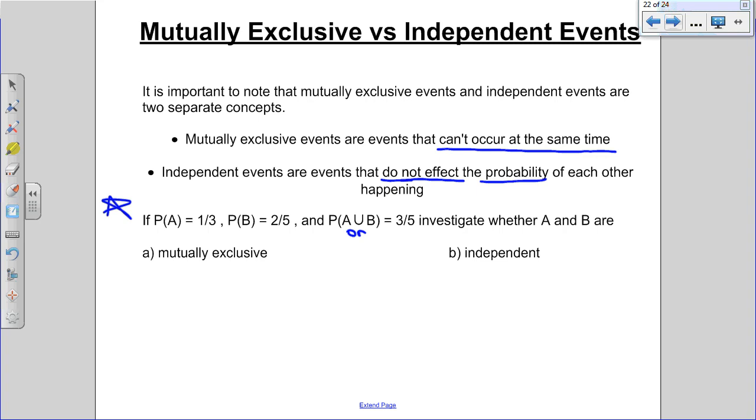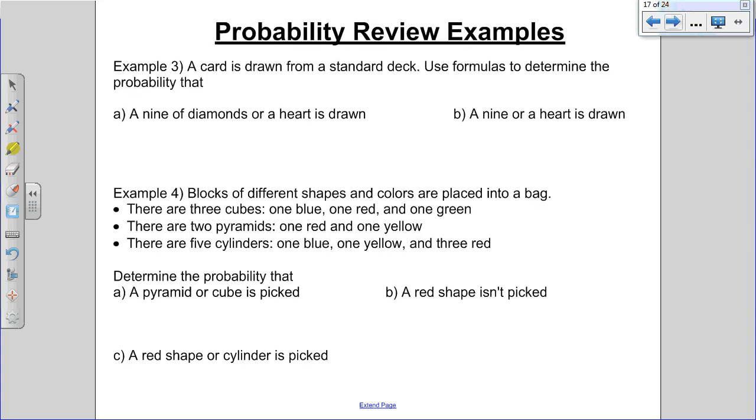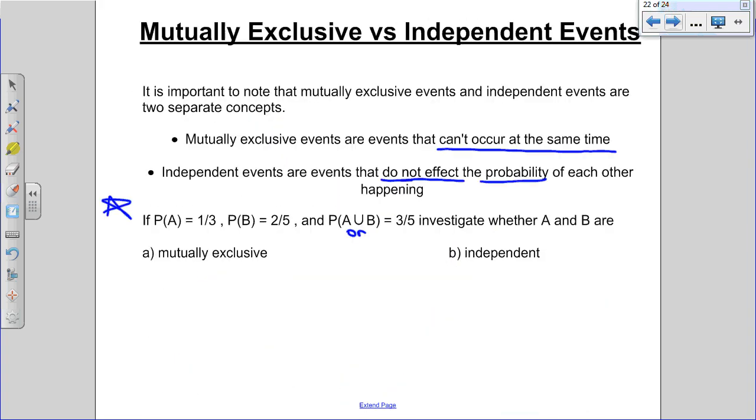If you don't remember, rewind to yesterday, where we learned a formula: if events are mutually exclusive, then adding the probabilities should equal P of A or B. So to test this, we add P of A plus P of B and see if they equal P of A or B, which should be 3 over 5 if they're mutually exclusive.